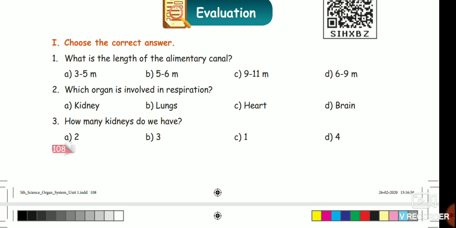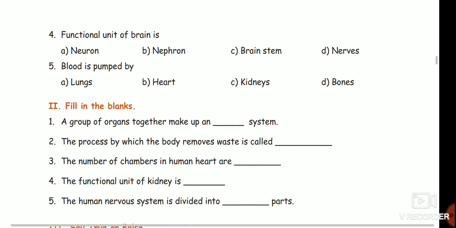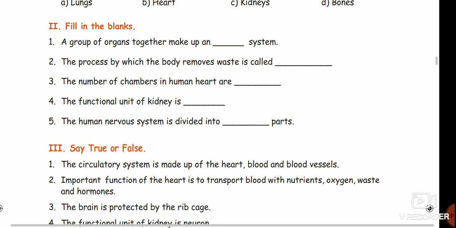2. Then fourth one, functional unit of brain is neuron, nephron, brain stem, nerves. Neuron. Answer is neuron. Fifth one, blood is pumped by lungs, heart, kidneys, bones. Heart. Okay. Fill in the blanks. Already we have written.